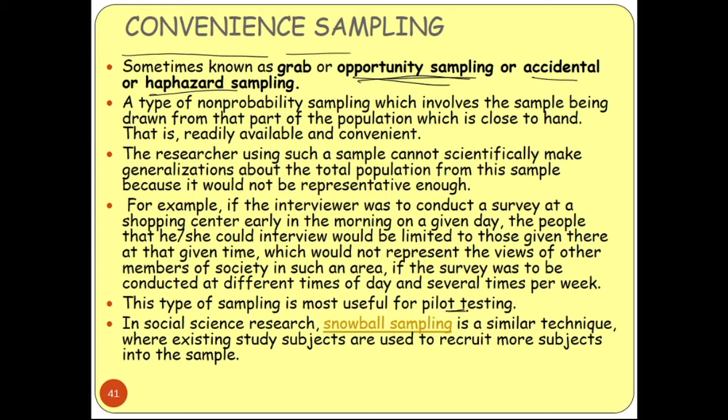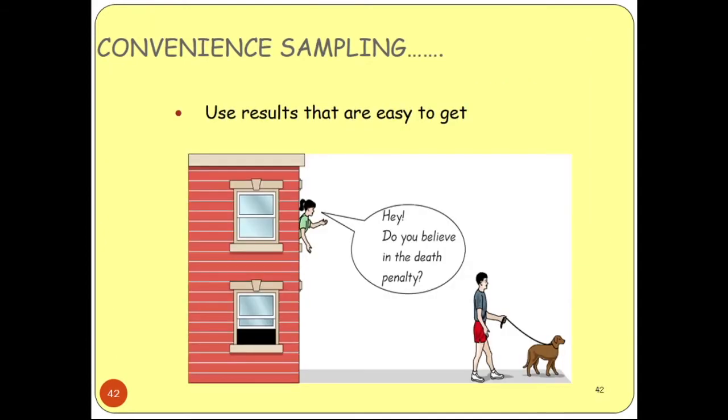And in social science research, snowball sampling is a similar technique where existing study subjects are used to recruit more subjects into the sample. So this snowball sampling technique is actually like convenience sampling. So this is haphazard sampling, or you can say opportunity sampling, or accidental sampling. So this is convenience sampling.